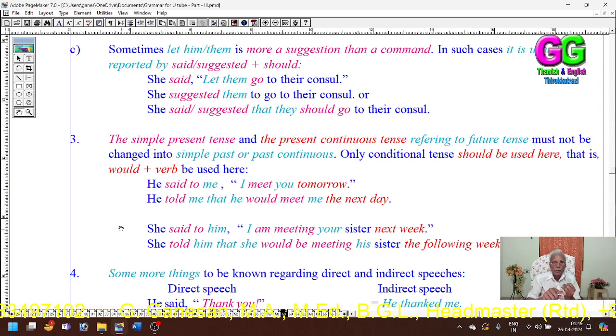On no account should the present be changed into simple past, or the present continuous into past continuous.